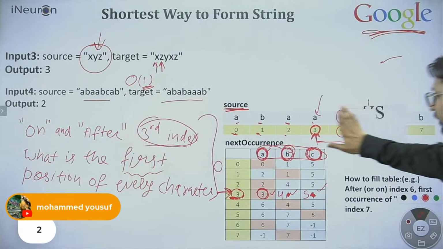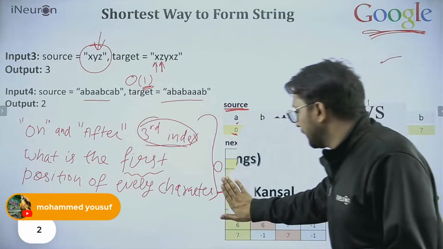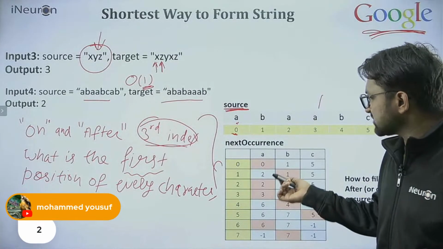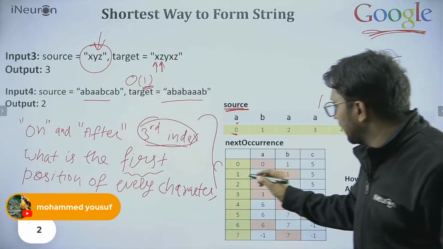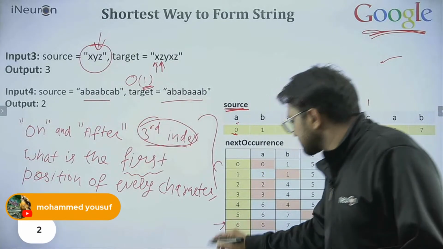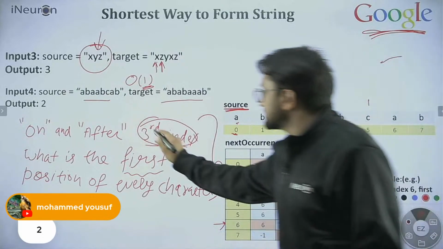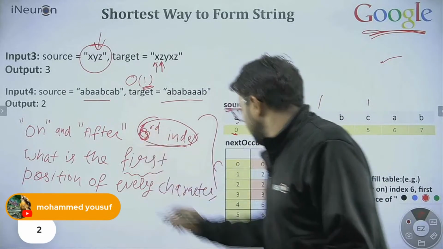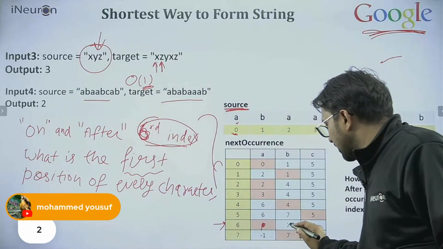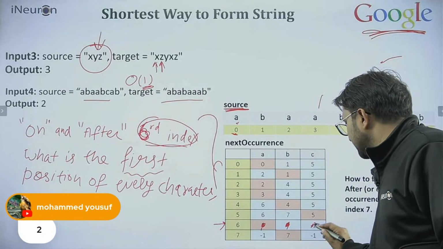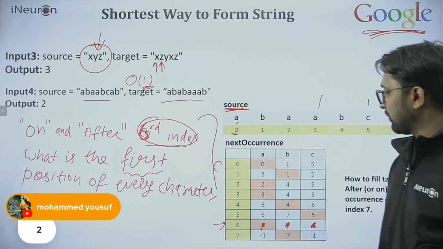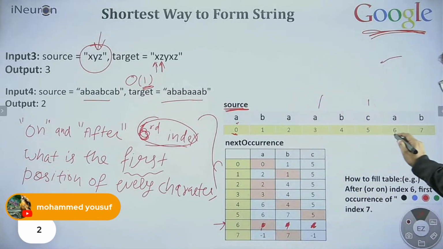I'm repeating this thing once again, taking some other index, maybe the sixth index. Let's fill this information ourselves.